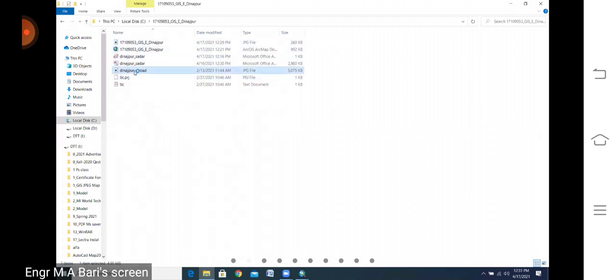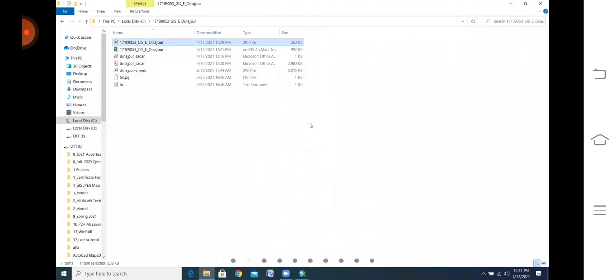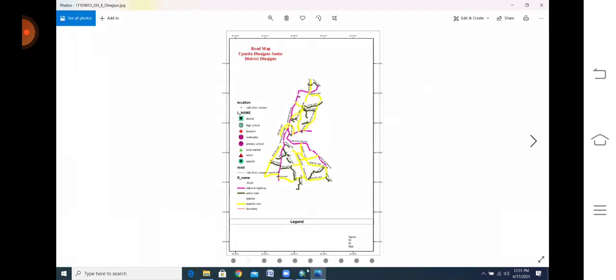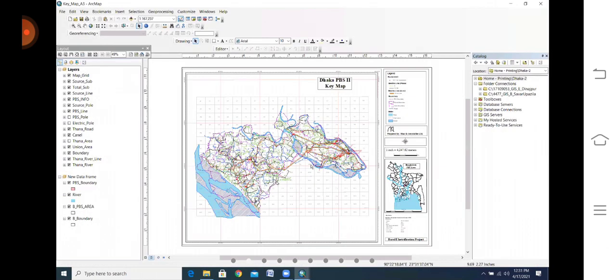This is the project JPG, and this is your JPG where everything is. I am showing another example. Look, this is the JPG. You need to file everything.